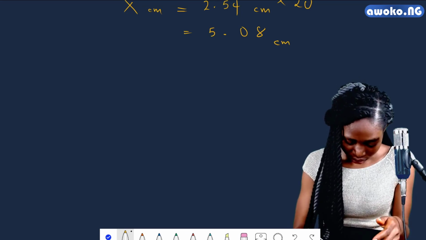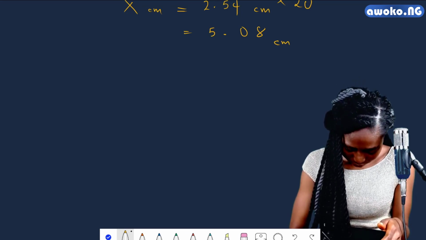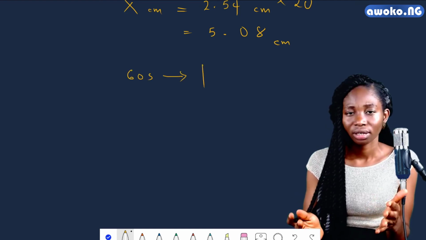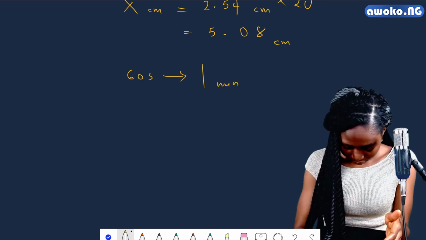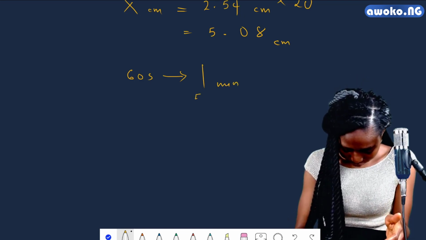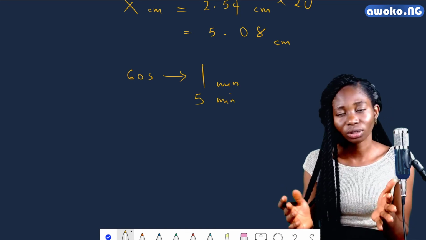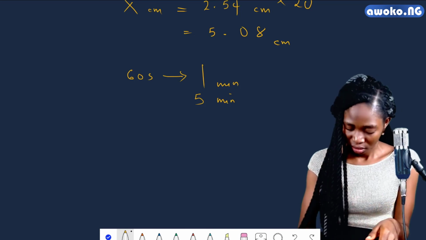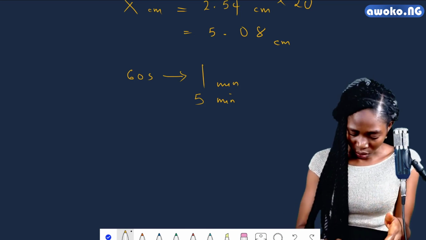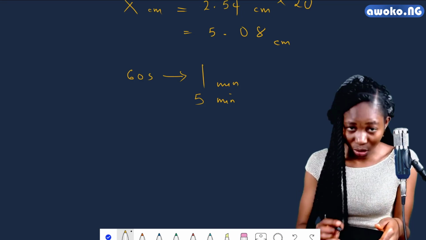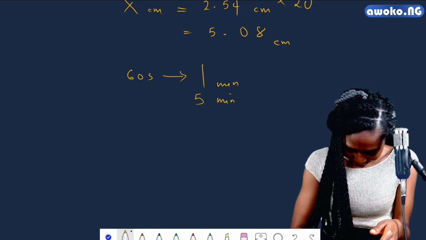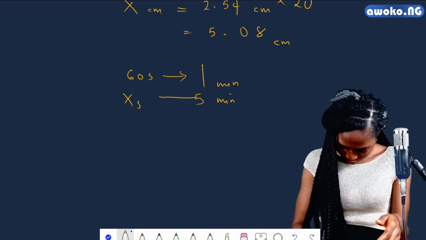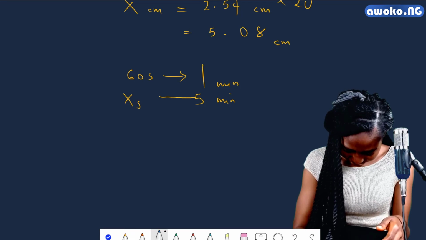60 seconds giving us 1 minute. 5 minutes, we are looking for how many seconds we could get in 5 minutes. Then what is the unknown? Of course, the unknown is the unit in seconds. So we have that our x giving us what? 5 minutes. We do not know our x. So what do we do? We cross multiply like I said earlier.